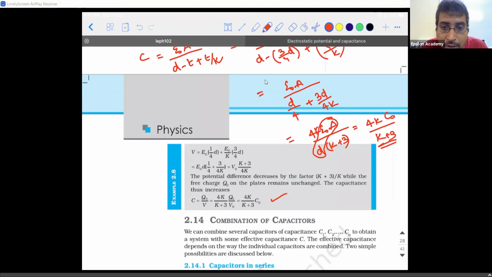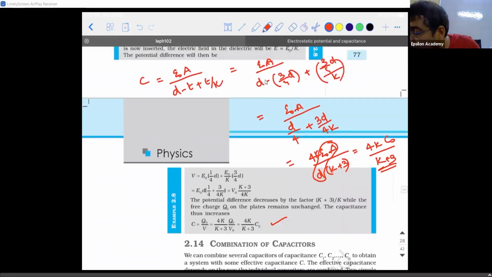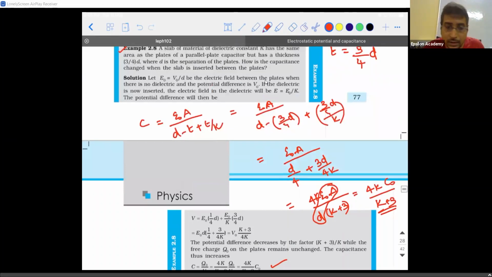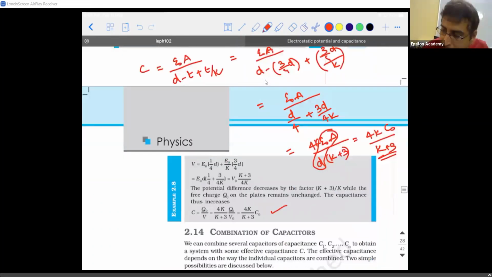What is C naught? C naught is the capacitance when the medium between the plates is air. Can you look at this and tell me what is the difference between the way they have done the problem? Nowhere they have used the formula. They actually did the problem in the form of derivation.